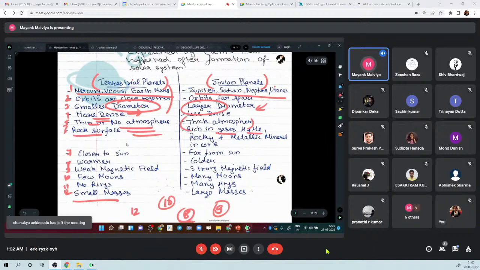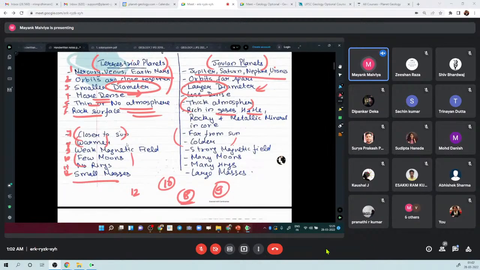They have hydrogen, helium, all these things, right? They are closer to the sun. They are warmer. These are all commonsensical differences, right? They have few moons. They have higher moons. All these things you can write yourself, but do give the reasons, right?